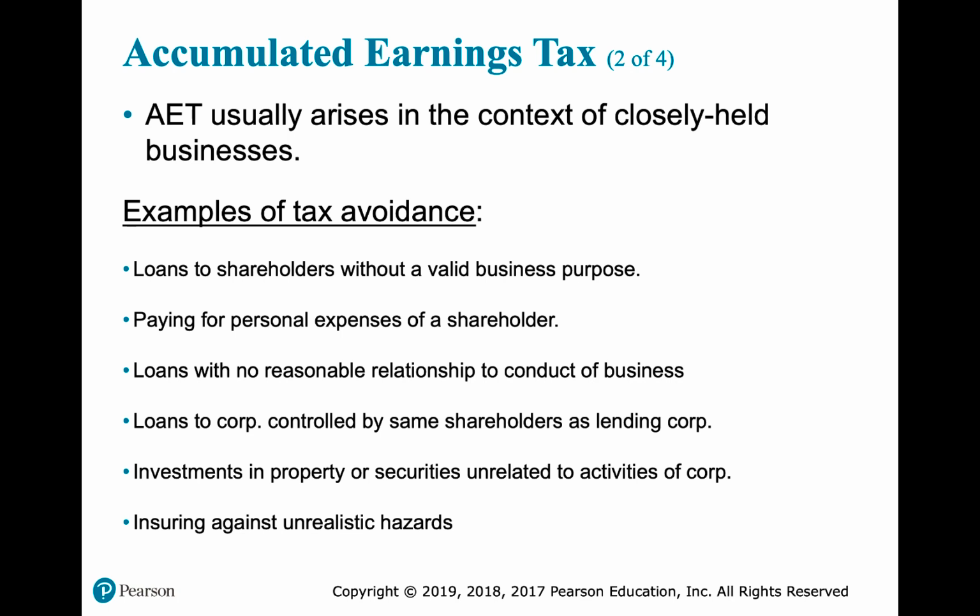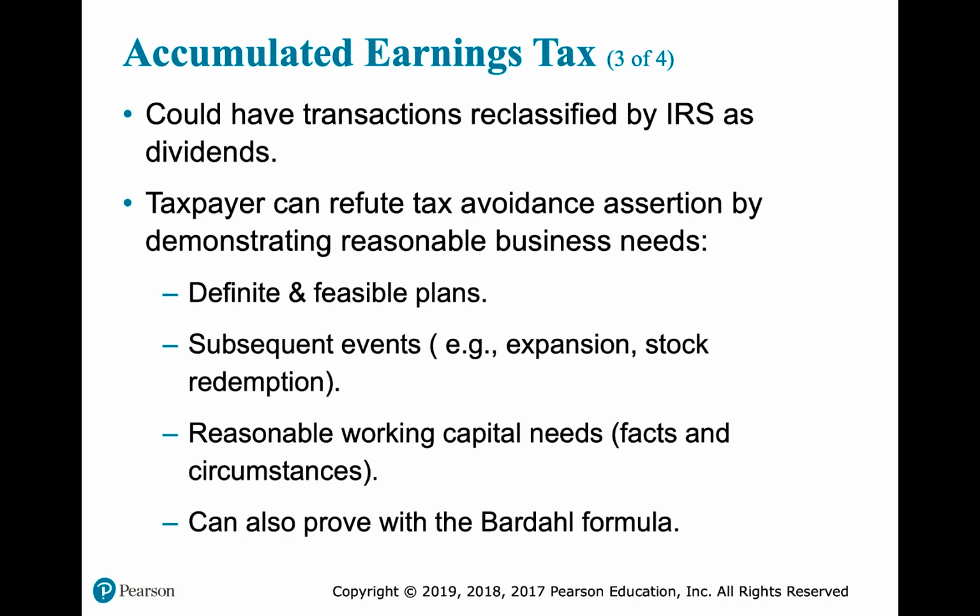Examples of a tax avoidance purpose might be a loan to shareholders without a valid business purpose, paying for personal expenses of a shareholder that have no relationship to the business, loans with no reasonable relationship to the conduct of the business, loans to a corporation controlled by the same shareholders as the lending corporation, investments in property or securities unrelated to activities of the corporation, and then insuring against unrealistic hazards. If we get audited, the IRS can come in and reclassify transactions as dividends.